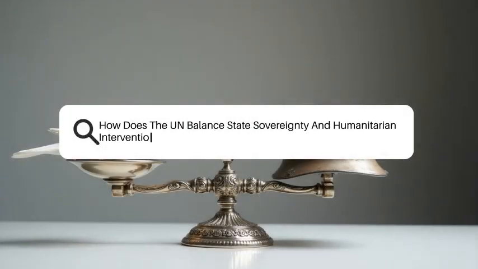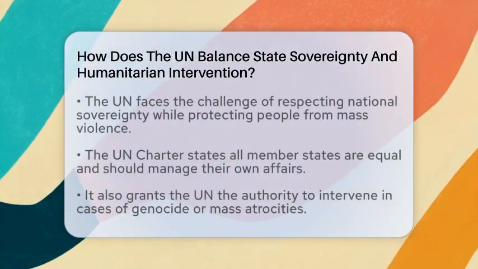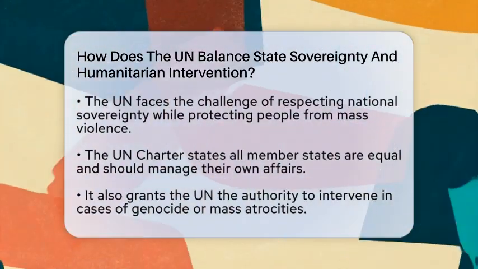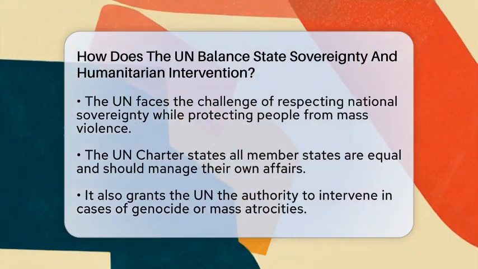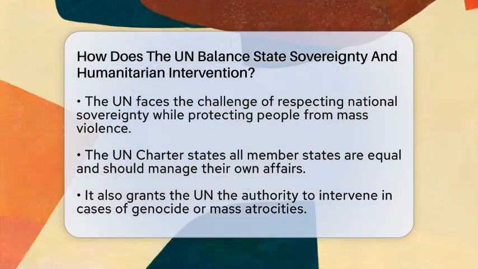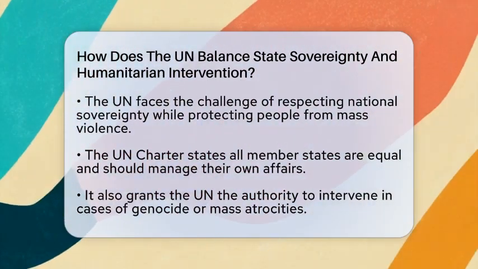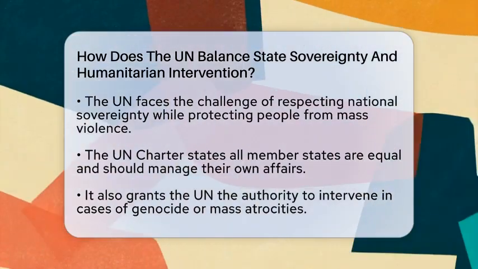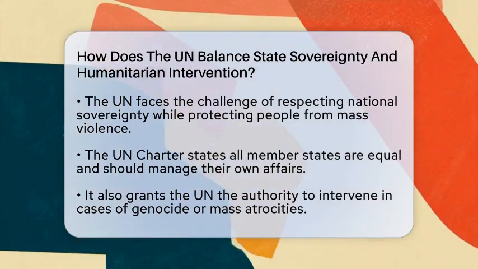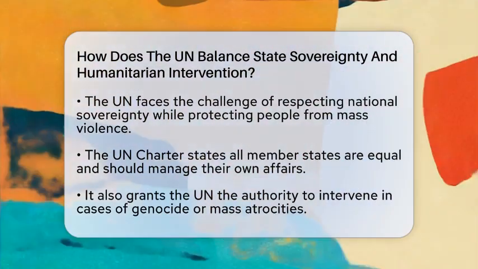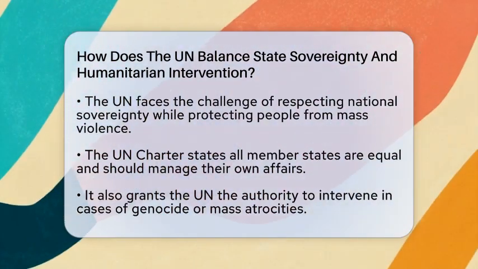How does the UN balance state sovereignty and humanitarian intervention? Imagine a world where countries can do whatever they want within their borders, but also where the international community steps in when serious harm happens. That's the challenge the United Nations faces every day. The UN tries to respect each country's independence while also protecting people from mass violence.